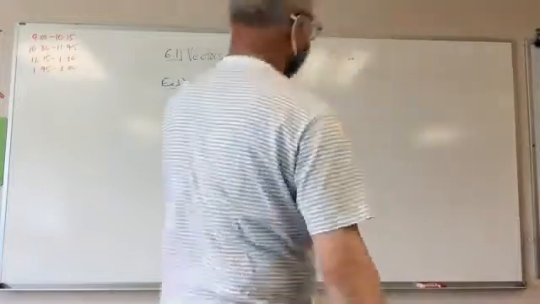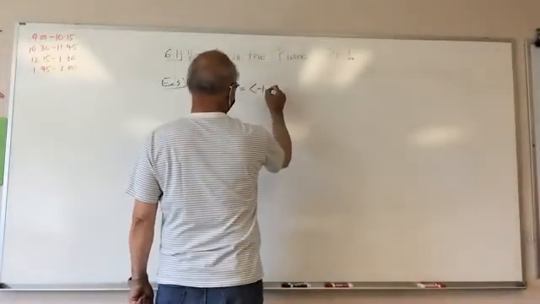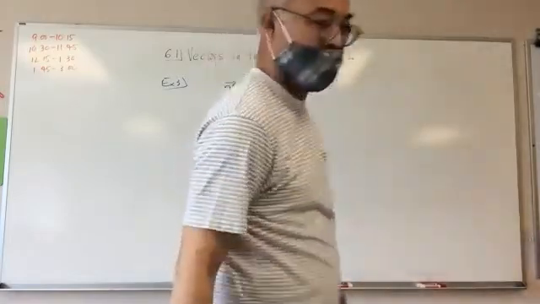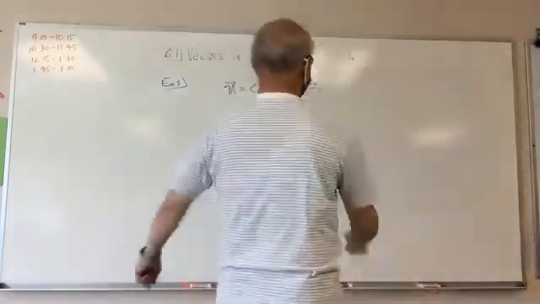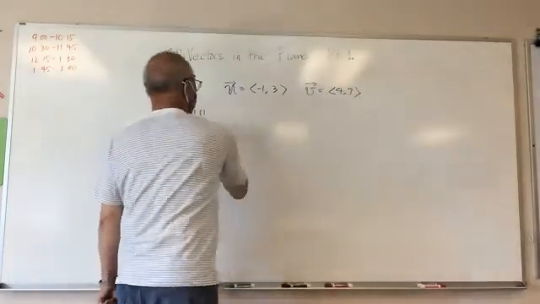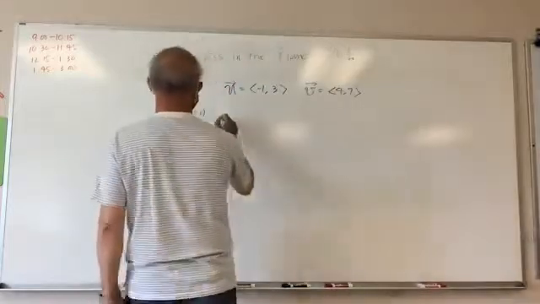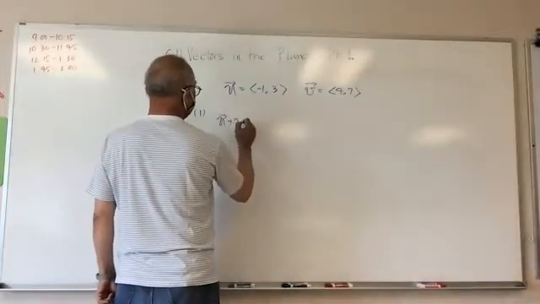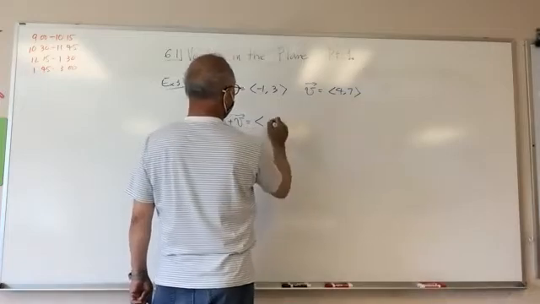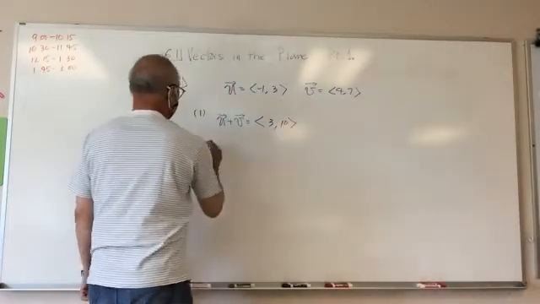U is -1 and 3. V is 4, 7. They want us to find U plus V. Add this to this, I get 3. Add this to this, I get 10.